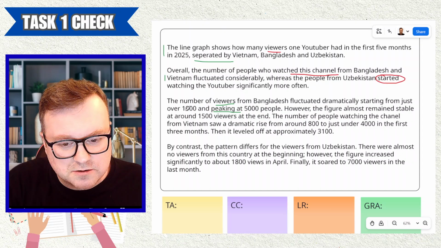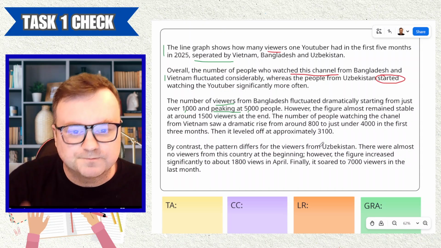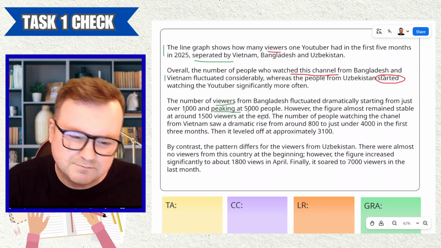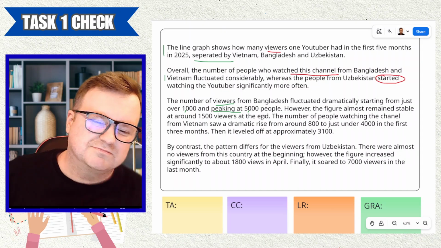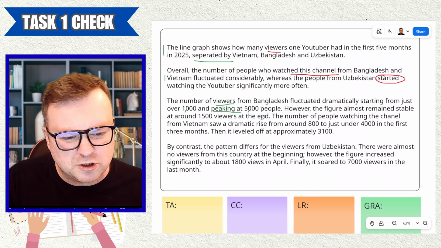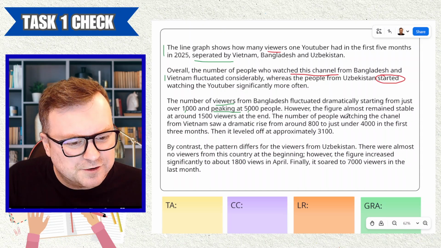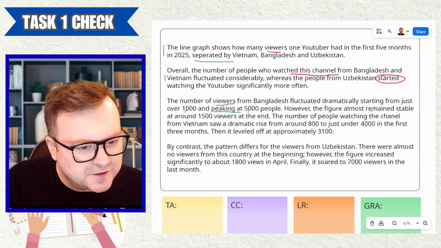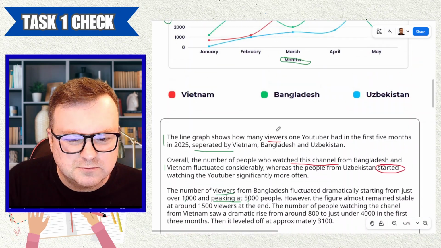Put commas. Large numbers should have commas in them. I think it looks odd. It does stand out and looks a little bit strange to me. However, the figure of Bangladesh viewers, I guess, views. However, the figure almost remains stable.